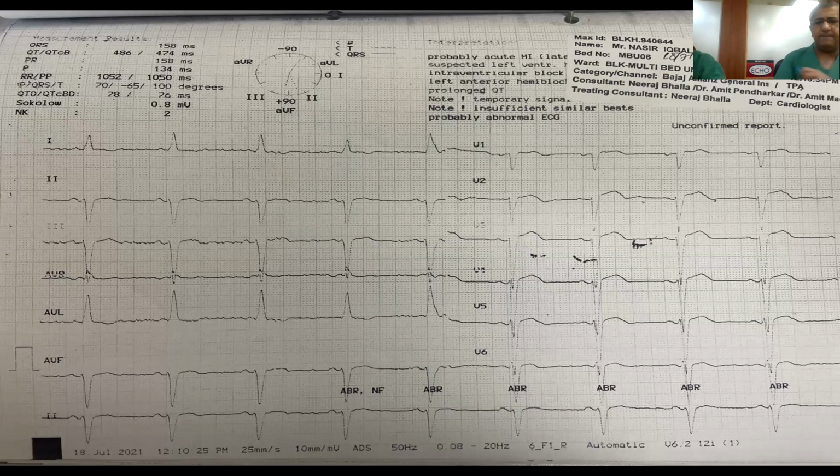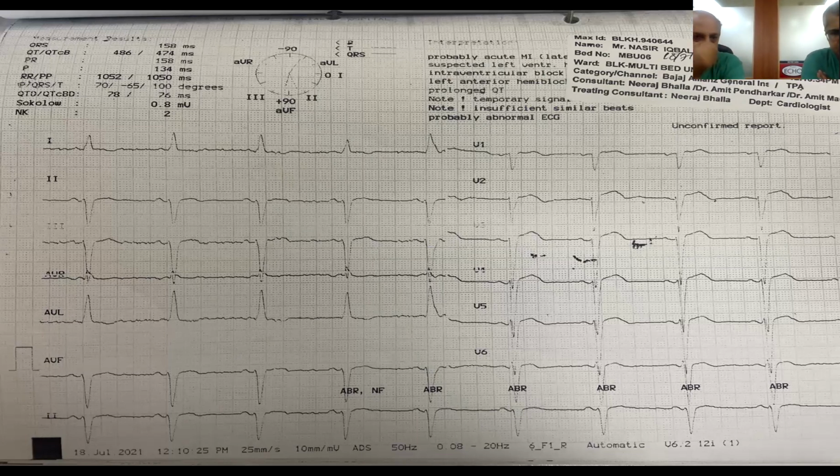So Amit, at this stage, let's discuss the clinical presentation of this patient. This patient presented quite late at night with a feeling of great uneasiness, recurrent vomiting, and was unable to lie down in bed.